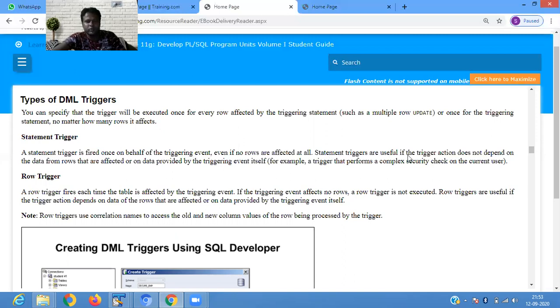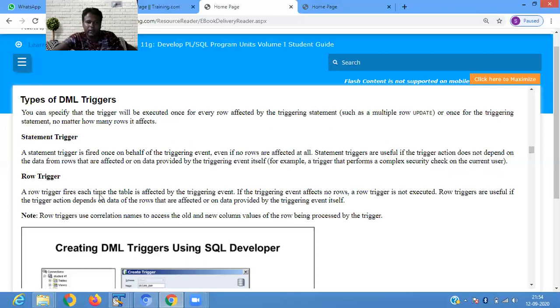Statement triggers are useful if the triggering action doesn't depend on the data from the rows that are affected or on the data provided by the triggering event itself. For example, a trigger that performs a complex security check on the current user.